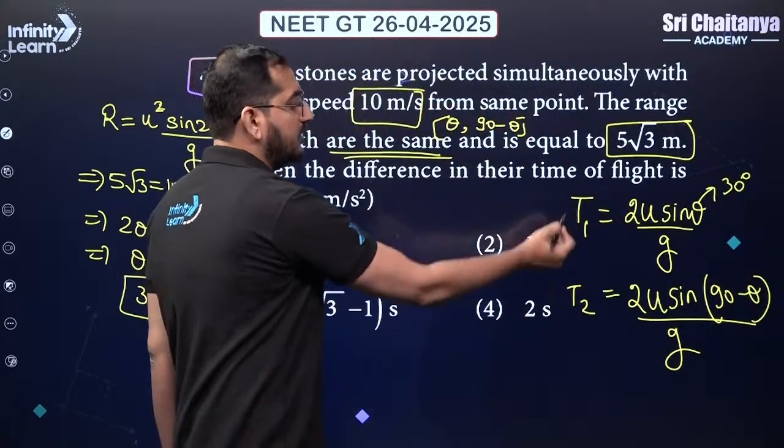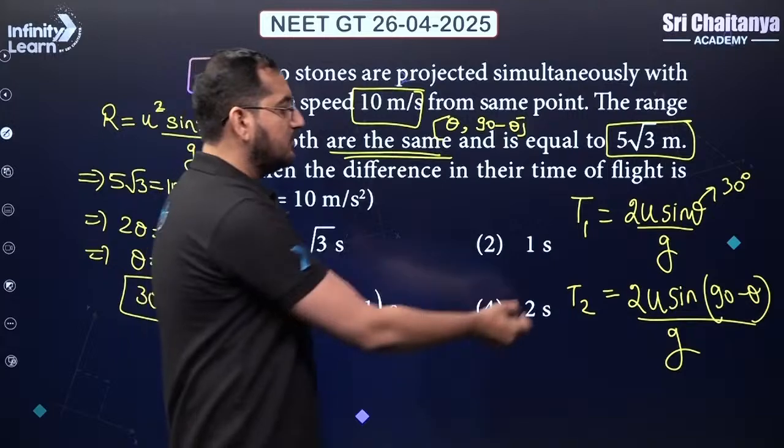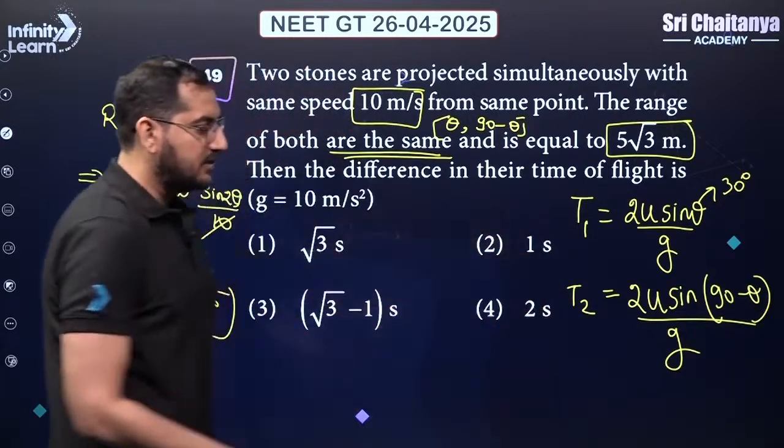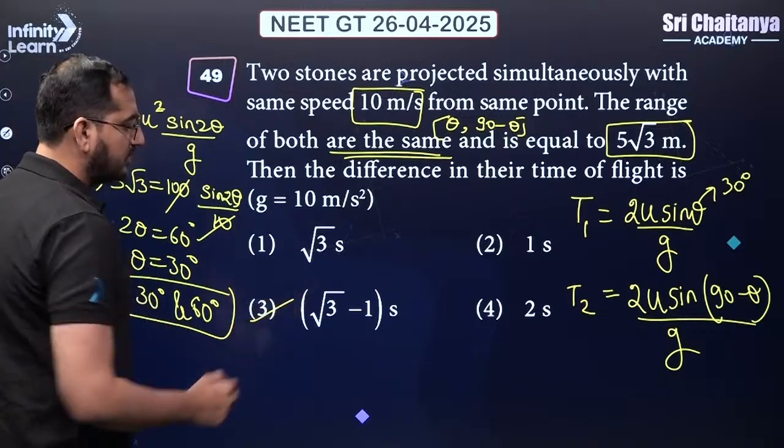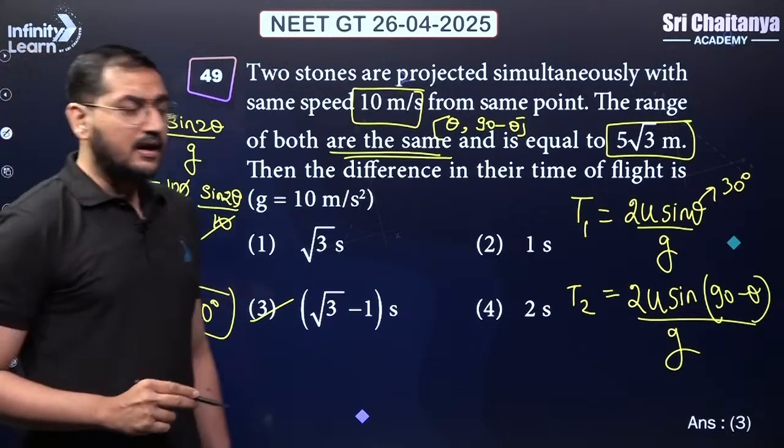If T1 minus T2 is coming negative, it means that T2 was greater, so better you do T2 minus T1, okay? Here T2 minus T1 will give you the difference, and that will be equal to root 3 minus 1 second, okay? I hope this is clear.